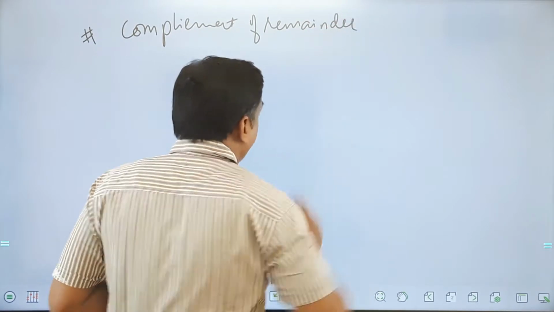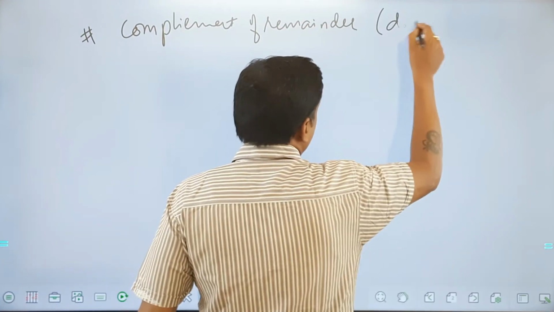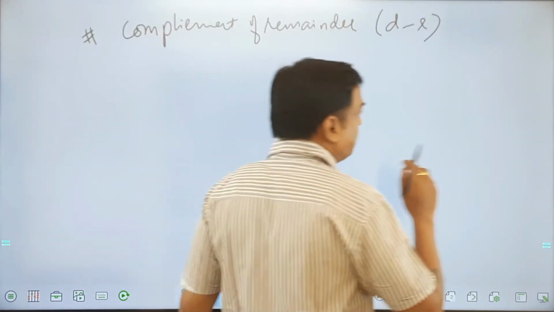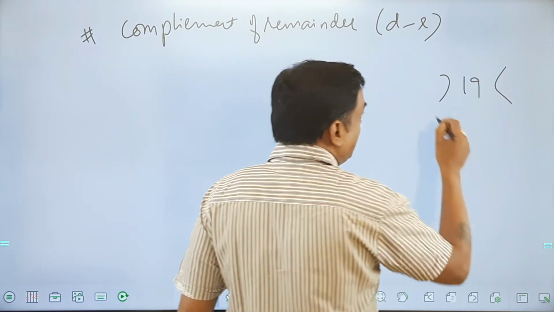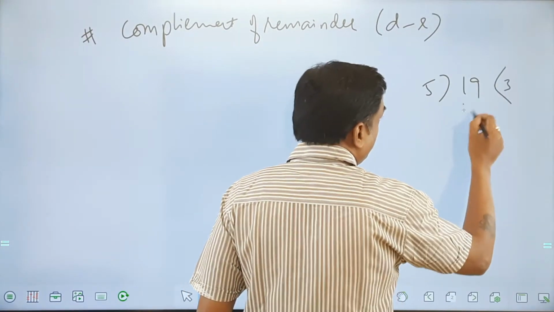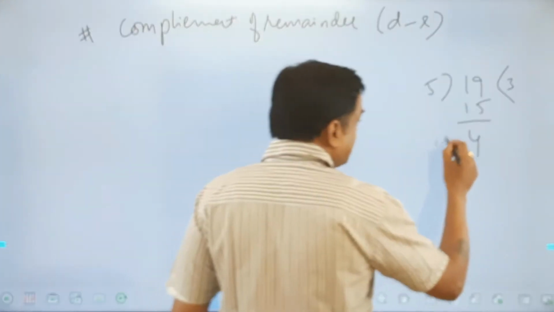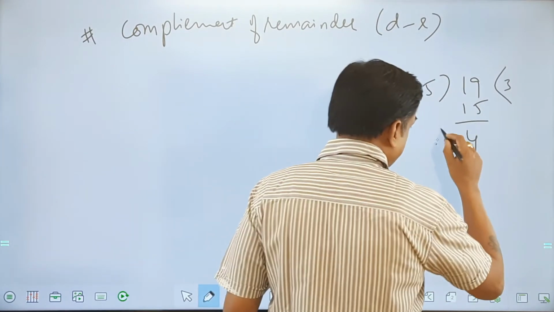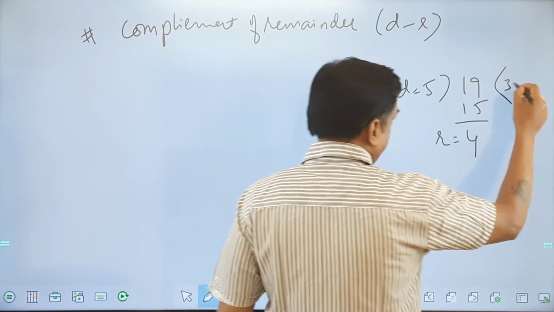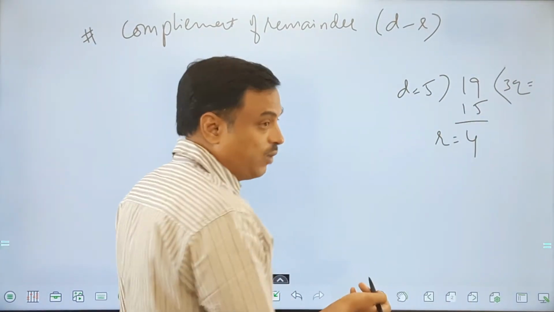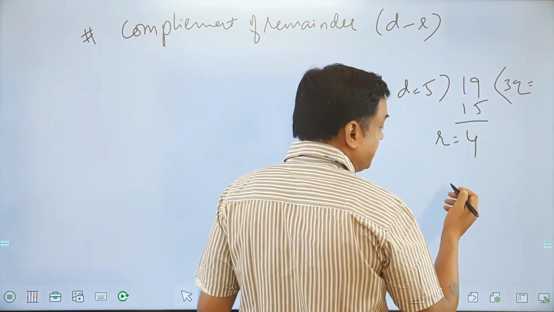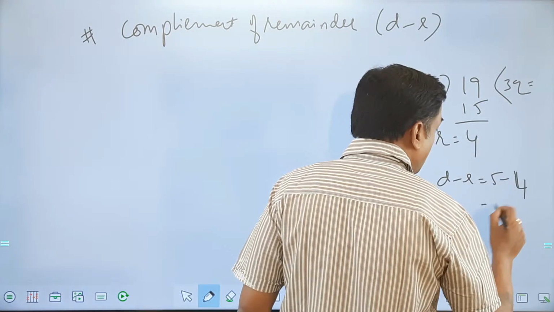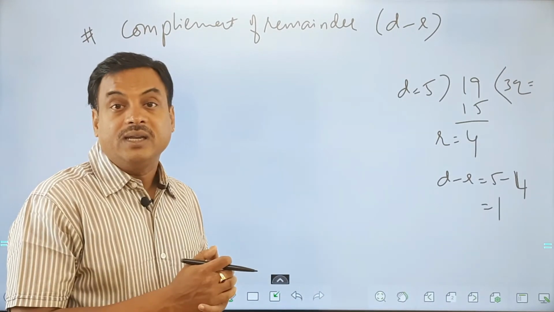Now what is complement of remainder, friends? This is called d minus r. Complement of a remainder is nothing but d minus r. I'll explain this in a very simple way. For example, the same example 19 when I divide by 5, 15 I got here, the remainder value I got as 4. Okay, divisor is 5, quotient is 3 and remainder is 4, I got it, right? So if I do d minus r, what I get? 5 minus 4, which is nothing but how much? 1. So complement of a remainder here is 1.